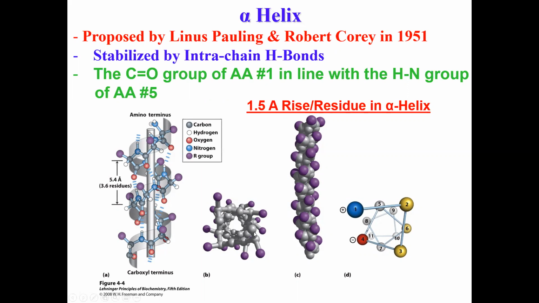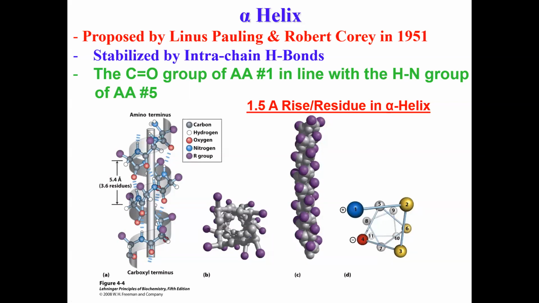If you use a simple ball and stick model and look down, you will see that it looks like there is space in the middle. But if you use the space filling model, where each atom is represented by its covalent radius, you don't see any space in the middle. It is not hollow in the middle, as shown here in B. And D is just showing you that you can project the alpha helical structure using this kind of diagram.